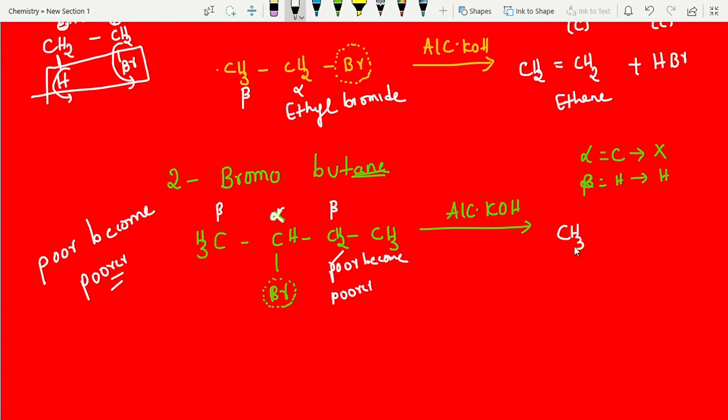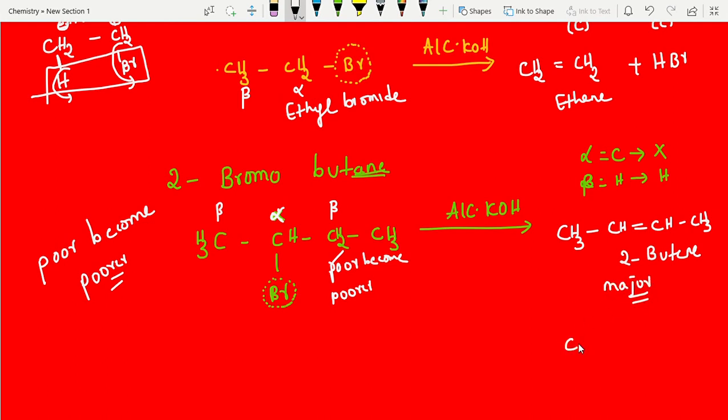See students, as it is I am writing, and here I am removing this Br and this hydrogen will go, then we'll get a new bond here, right? So CH as it is you can write, then one hydrogen is gone, that's it. This is your product. What is this? The name is 2-butene, right? And this is the major product.